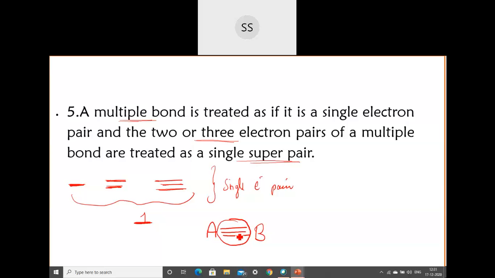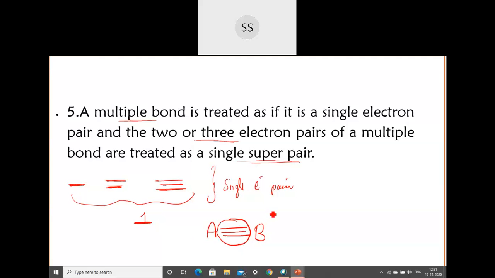The reason is that these are shared between the two atoms. Like if I take A and B, between these atoms, if these electron pairs are present, they are shared between the two species. The electrons will be in the same region, between the two nuclei, because they are bound here. They cannot move from one place to another. So no matter how many electron pairs are present, double, triple, or single, it doesn't matter.